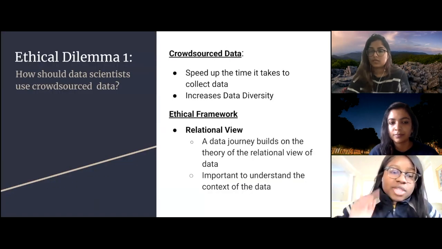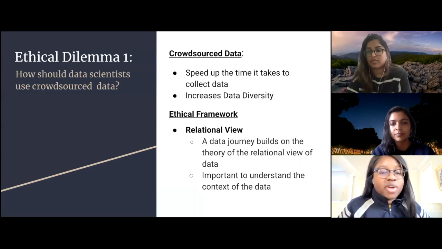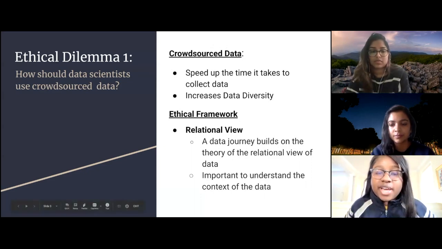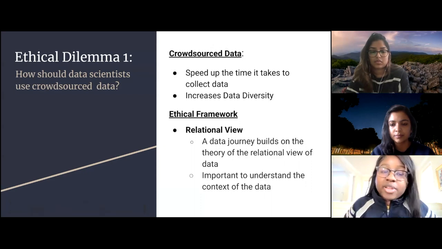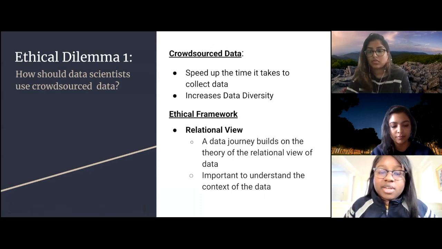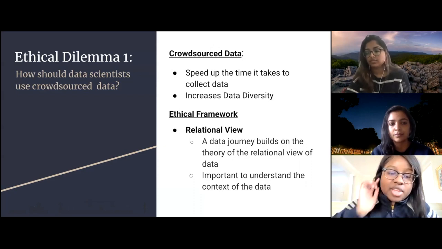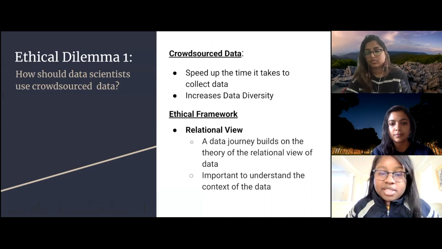The Washington Post data was largely crowdsourced, which is why it had more observations than the FBI. With crowdsourced data, you can gather more data at a quicker speed, and it also leads to an increase in data diversity. But it's important to look at the relational view of the data.